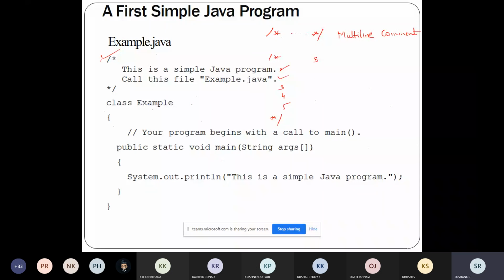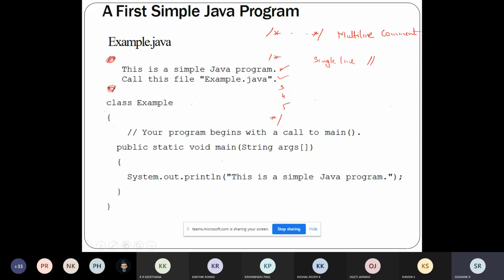The next thing is the single line comment. A single line comment is applicable only for that particular line. So I'll just remove this. A single line comment is given by slashes, these two slashes.